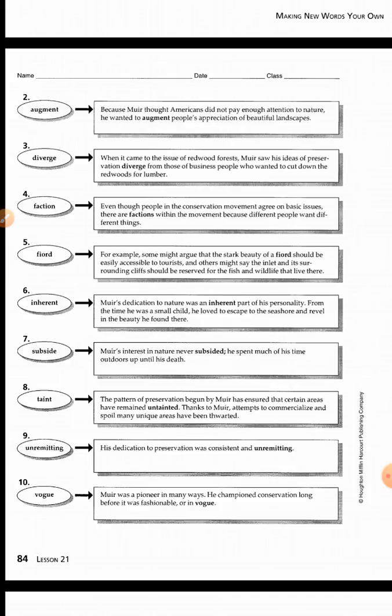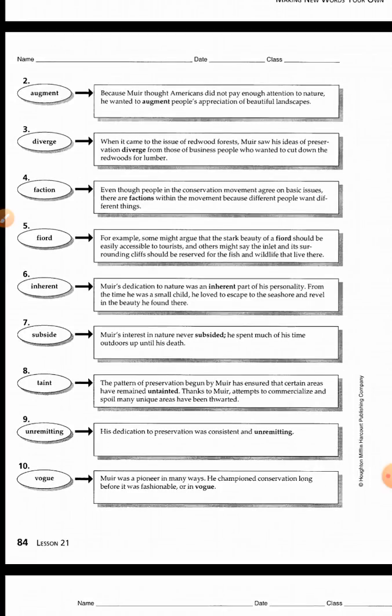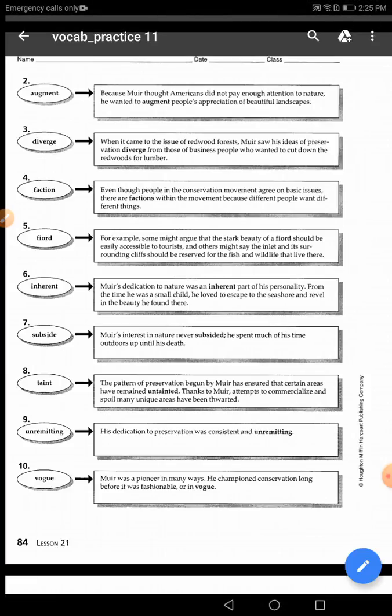Guys, maybe you don't have a clear clue to the meaning of the word here, but you can infer the meaning from reading that example. He said at the beginning that they didn't pay much attention. So if someone doesn't pay much attention, what should you do? You want to increase his attention. So you can say he wanted to augment people's appreciation of the beautiful landscapes. So the word augment can mean to increase. The word augment means increase.